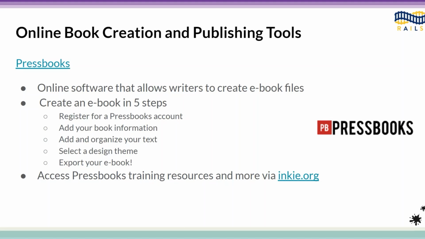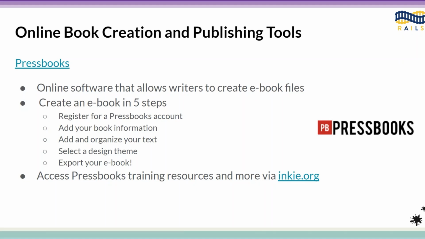Once you do that, you're all set up with an account. You're going to add some information about your book, including title and author. And then you are going to add and organize your text. There is a text editor in Pressbooks, so if you want, you can write the entire thing right in Pressbooks itself, or you can import a file that you've already created from something like Word or Google Docs. Once you import the text, you are going to select a design theme, so you can change the way the font looks or the chapter headings, import a cover, etc. And then you're going to export your ebook. You can export the file as an EPUB, which is your standard ebook file, or different file formats like PDF, etc.